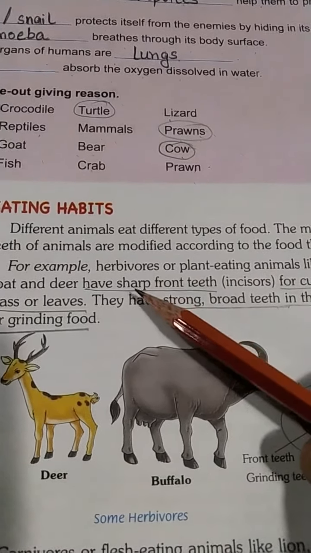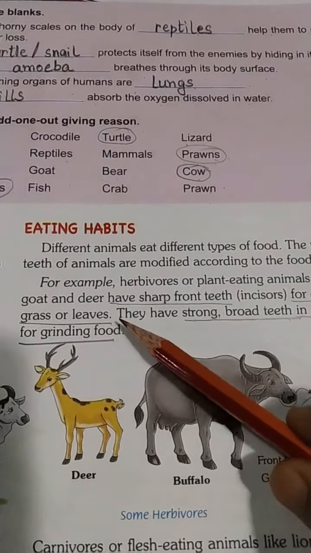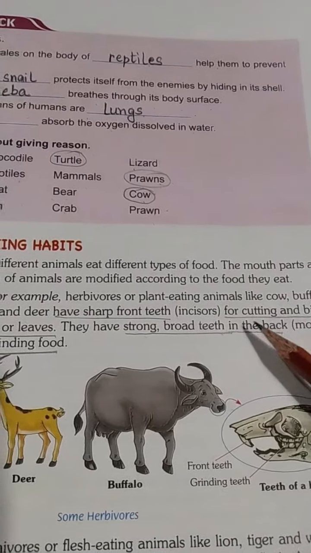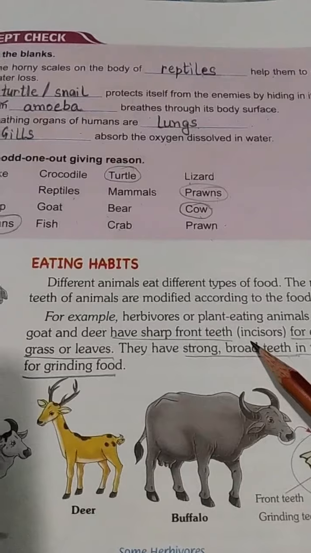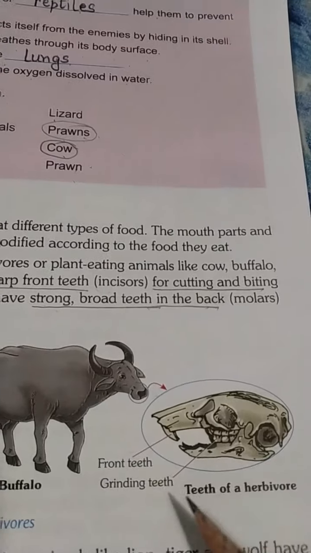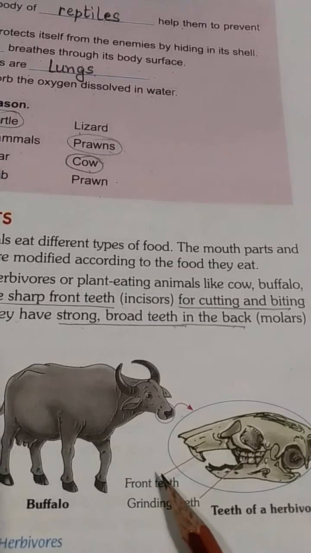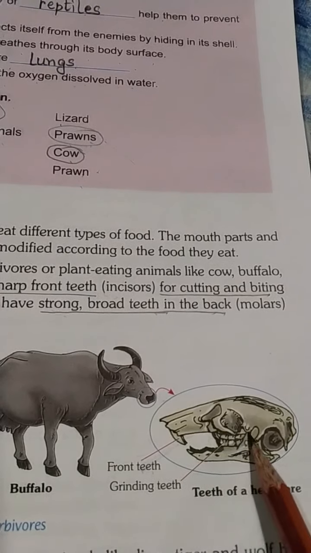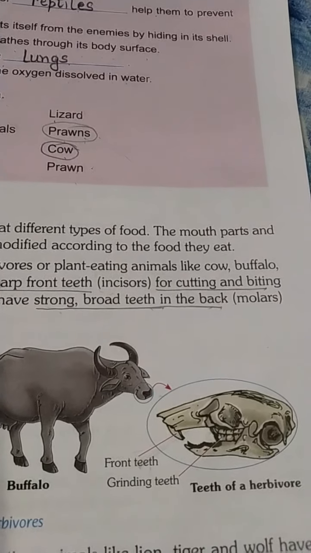Herbivores have sharp front teeth for cutting and biting grass or leaves, and their teeth are broad at the back because they need to chew or grind it afterwards. Herbivores like goat, cow, deer, and buffalo all have, as you can see here in the picture, front teeth that are sharp to cut or bite grass or leaves, and grinding teeth at the back. These teeth are broad to grind or chew it properly.